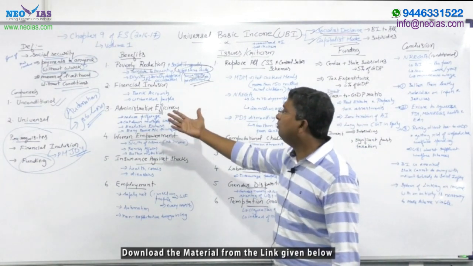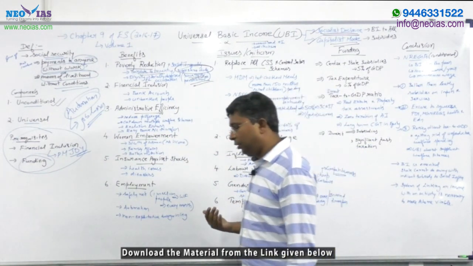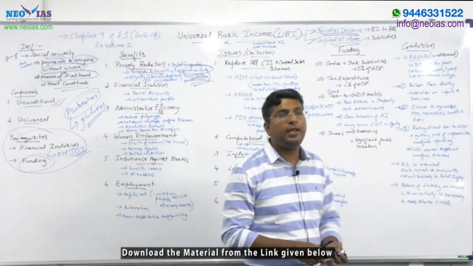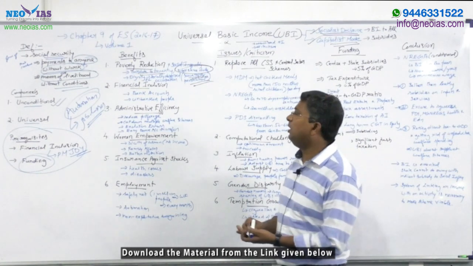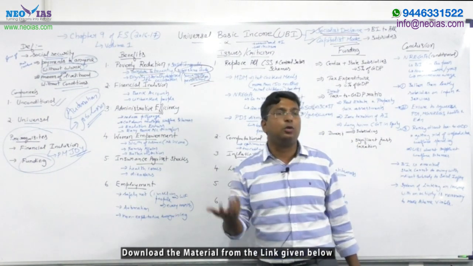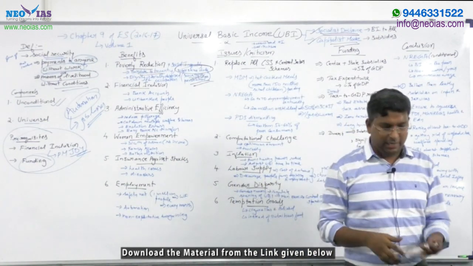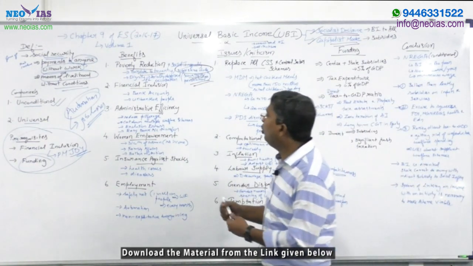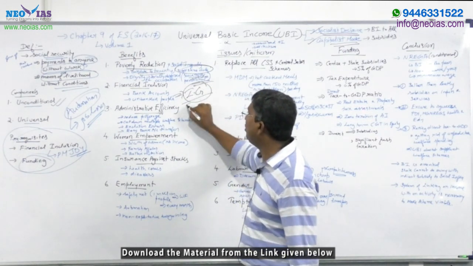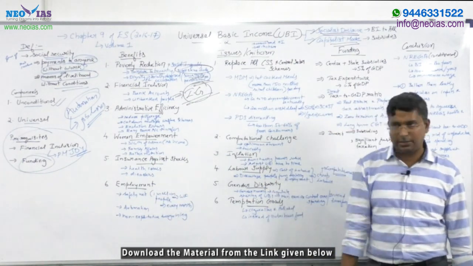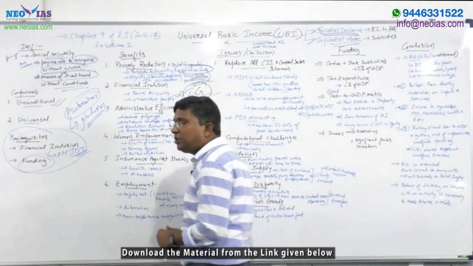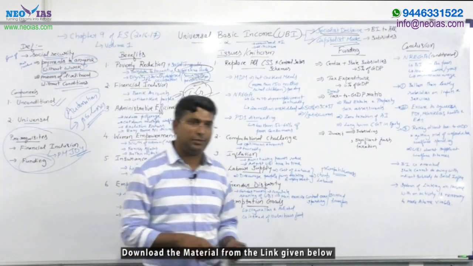Second, you can mention that since UBI requires a bank account for all the citizens of the country, it will help in achieving financial inclusion. It will help in attaining the goal of financial inclusion, and thereby help the country attain the goal of inclusive growth. Financial inclusion is a must to attain inclusive growth. Third, it will help in improving administrative efficiency.